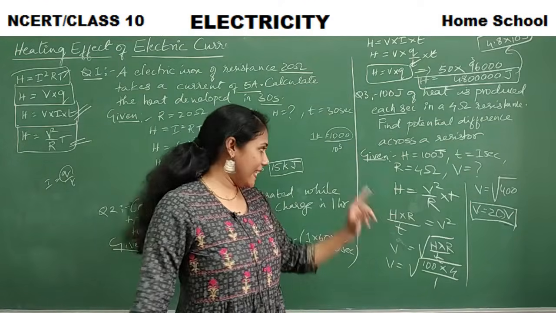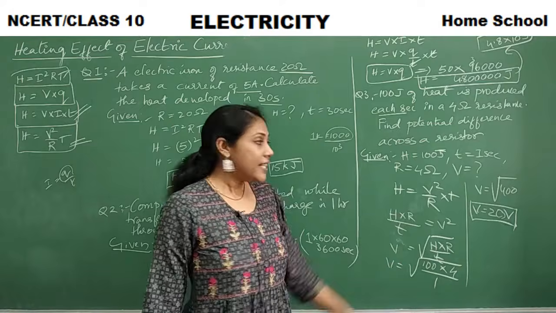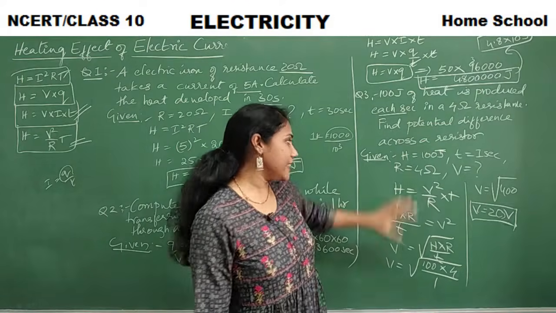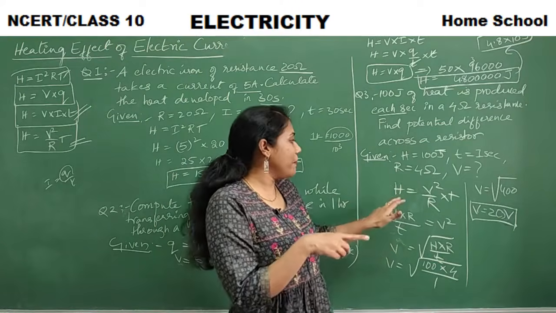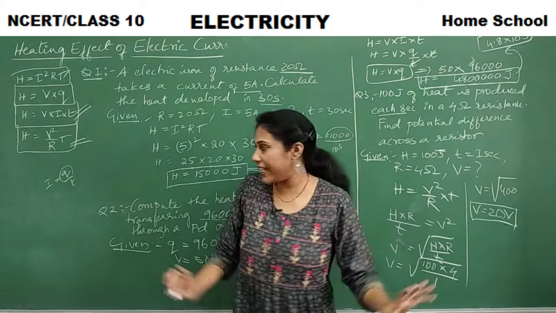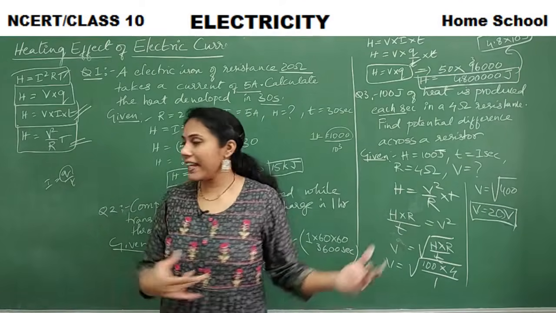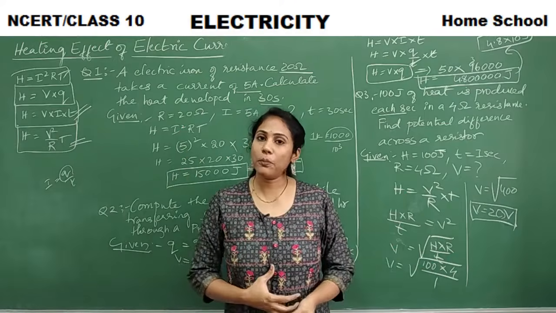Very simple. But selecting a formula is important. Since voltage they have asked, R is given, H is given, what is the relationship between H, R and voltage? Definitely the fourth formula, right? So this is the formula we have considered and we have done the problem.